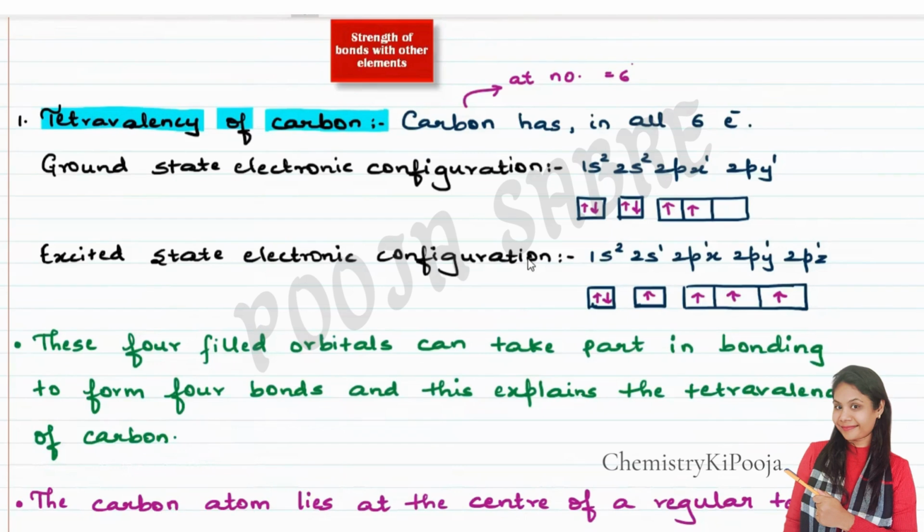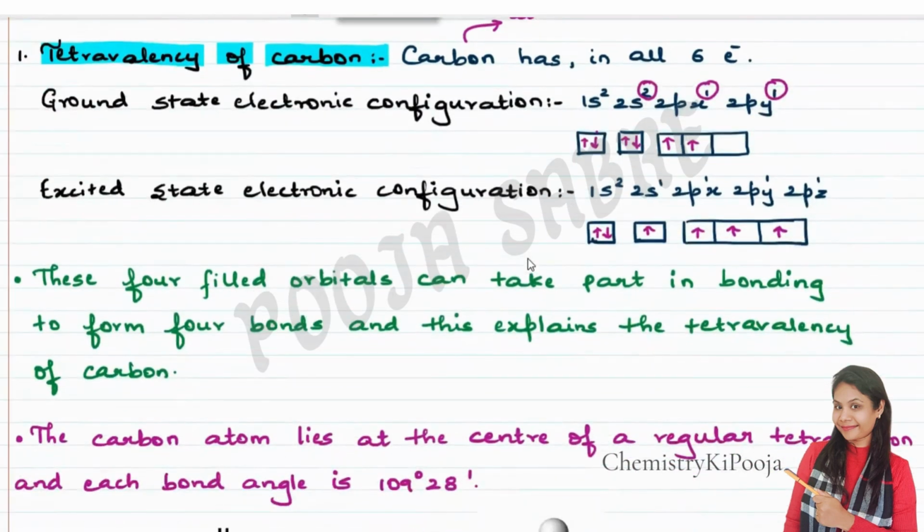1s2 means 2 electrons are present in the s orbital. 2s2 means 2 electrons are present in the 2s orbital. 2px1 means 1 electron, and 2py means again 1 electron. Now suppose I allow one electron to move from 2s to 2p. There is no electron in 2py, it is empty, so one electron can jump from s to p. Now the s orbital is unpaired and the p is also unpaired. So in total there are 4 half-filled, or unpaired, electrons.